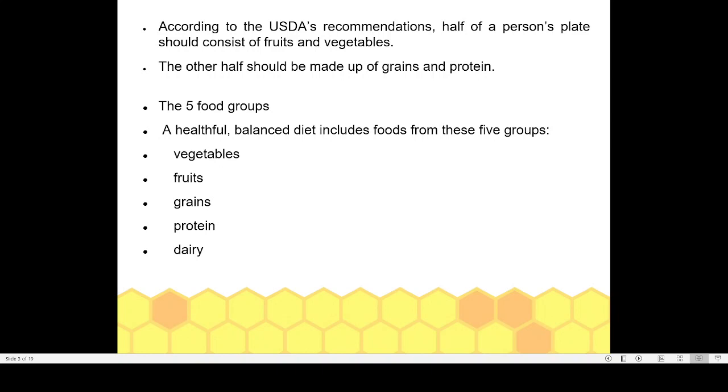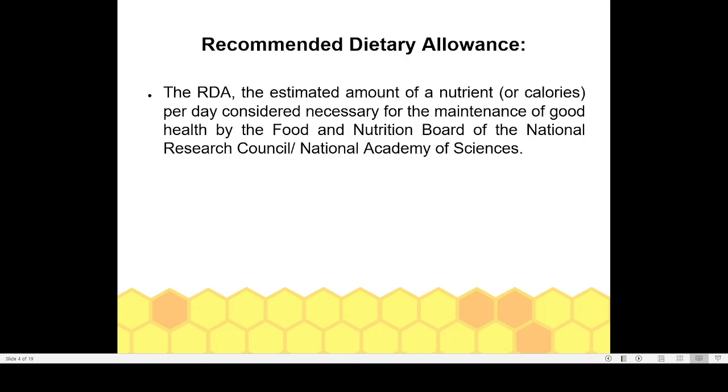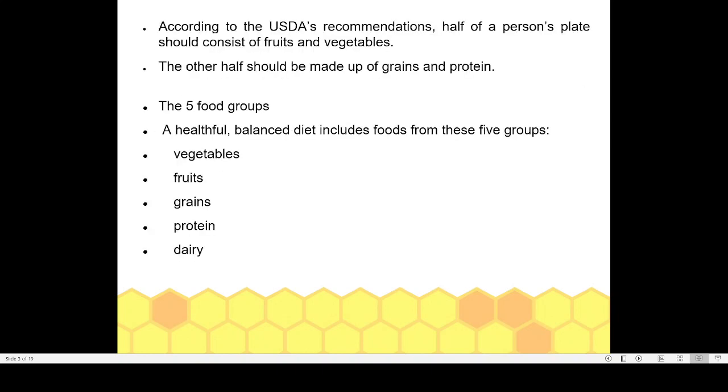There should be a sufficient amount of vegetables, enough fruits, grains, different types of proteins, and dairy, meaning milk products. These are the 5 different groups of food items that should be present in a balanced diet. So a balanced diet is basically something that gives you all the nutritional requirements your body is requiring.